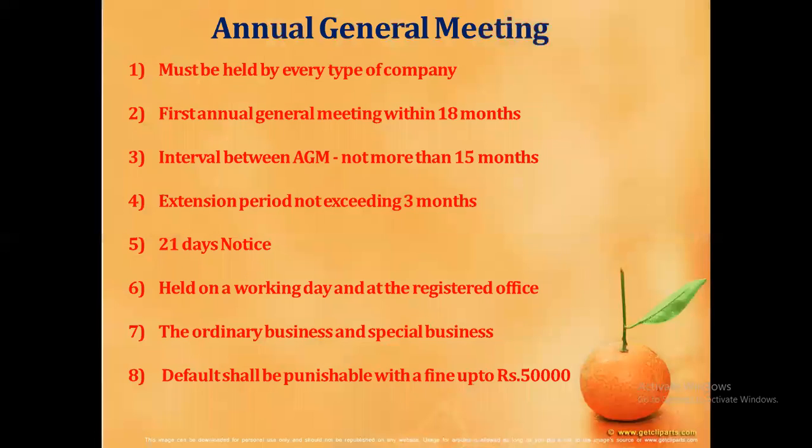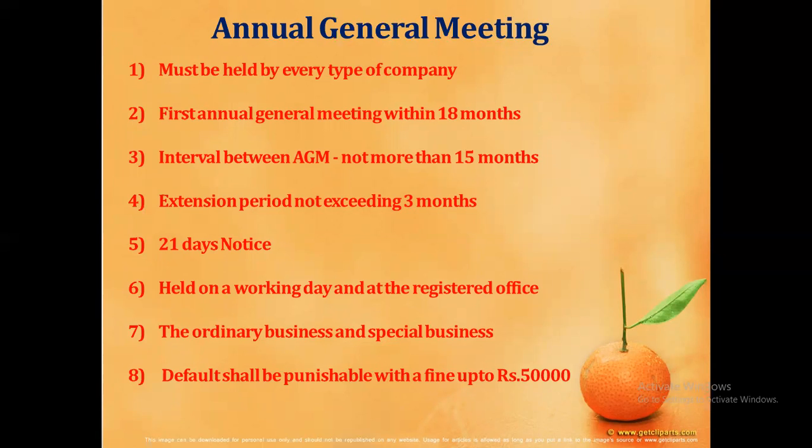The second important meeting is the annual general meeting. Every company should conduct the annual general meeting every year. Whether it is a private limited company or a public limited company, it should hold the annual general meeting every year. The first annual general meeting is held within 18 months from the commencement of the business.